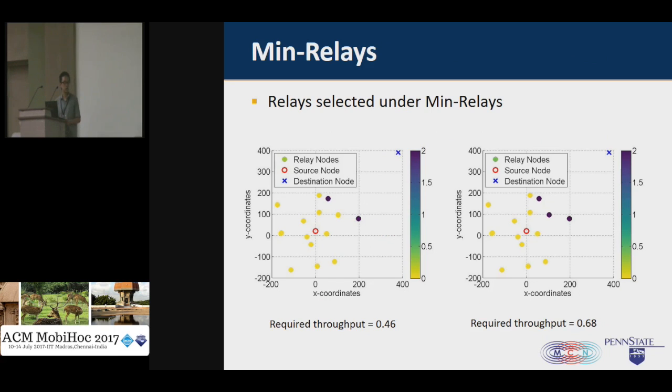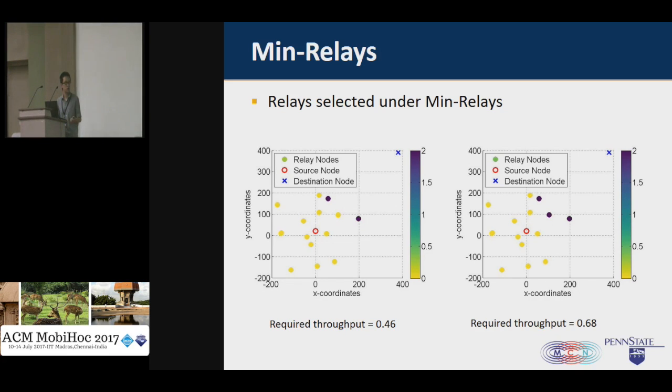Now let me present you some of the simulation results to see how the mean relays and mean energy strategy works. This figure shows which relays should be chosen under the mean relay strategy. In the figure, the x coordinates and y coordinates represent the location of the nodes, and the red circle in the center is the source node. The blue cross at the upper right corner is the destination node. For all other solid circles, they are relays, and their colors and the color bar represent their transmission power.